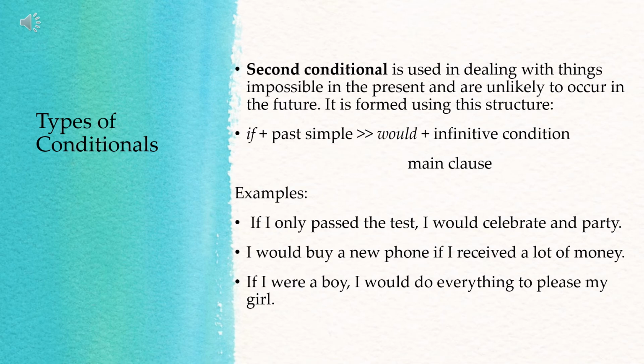Okay? So the simple past tense of the verb in the condition, in the if clause, then of course simple future tense of the verb in the main clause. So that's the second type of conditionals, the second conditional, used in dealing with things impossible in the present and are unlikely to occur in the future. Okay, let's continue.